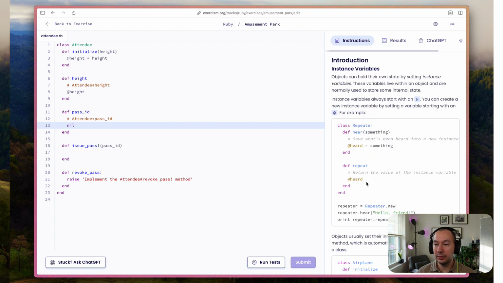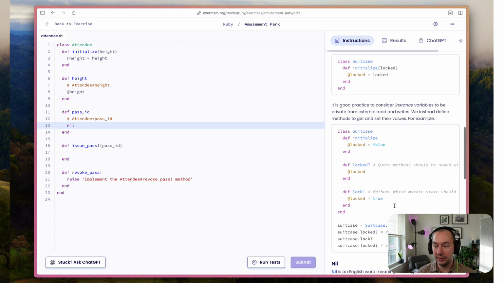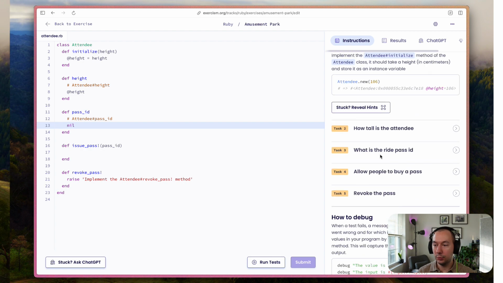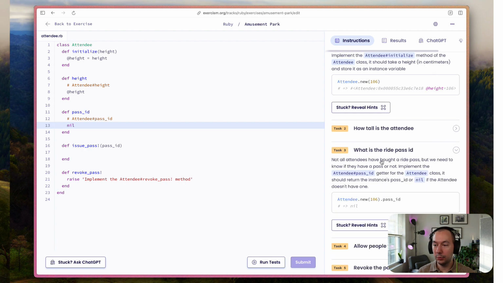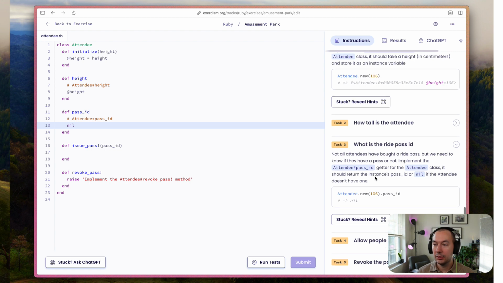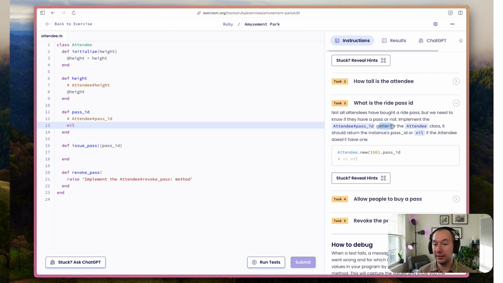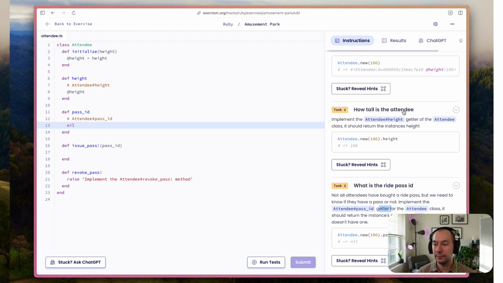So I think I need to look at the instructions at this point and see what actually would be happening here. So what is the ride pass ID? This is interesting. It actually talks about the getter. So it's referring to these as getter methods.